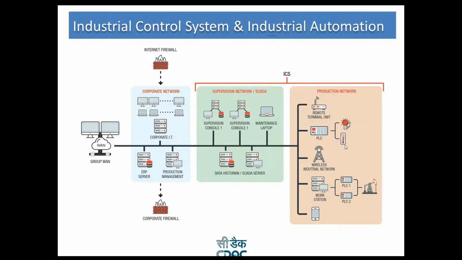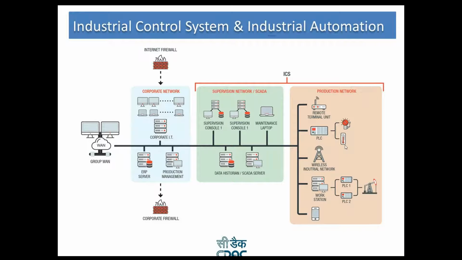From these PLCs, the data goes to one workstation, and from this workstation the data is circulated again to the remote terminal unit, through a communication pipeline.